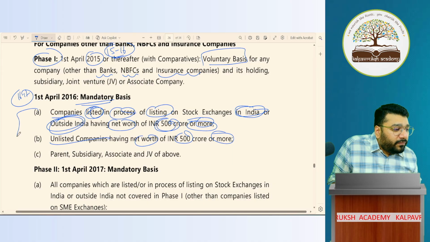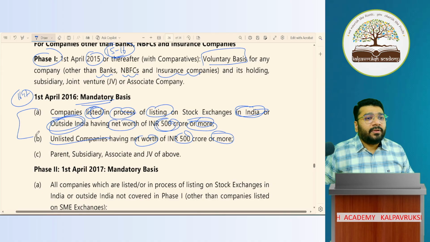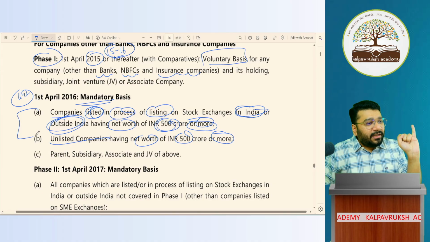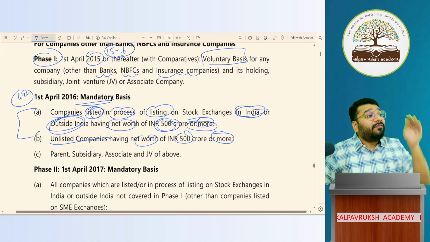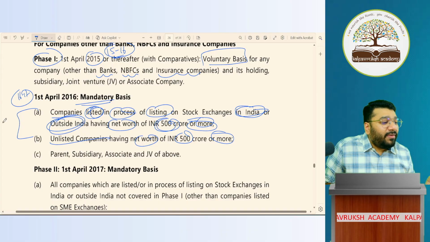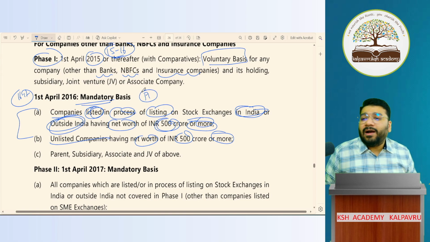If I combine both of these, A and B points, what does it mean? Any company, whether listed or in process of listing or unlisted, whose net worth is 500 crore or more, will be covered under phase 1. You'll be covered under phase 1. Got it, not got it?